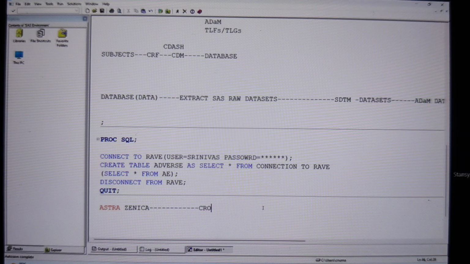Now, when you get a contract from a sponsor company, as a CRO company, how are we going to approach it? What are we going to do? How are we going to conduct a clinical trial? Whether it's phase 1, or phase 2, or phase 3, or anything. How are we going to do that?